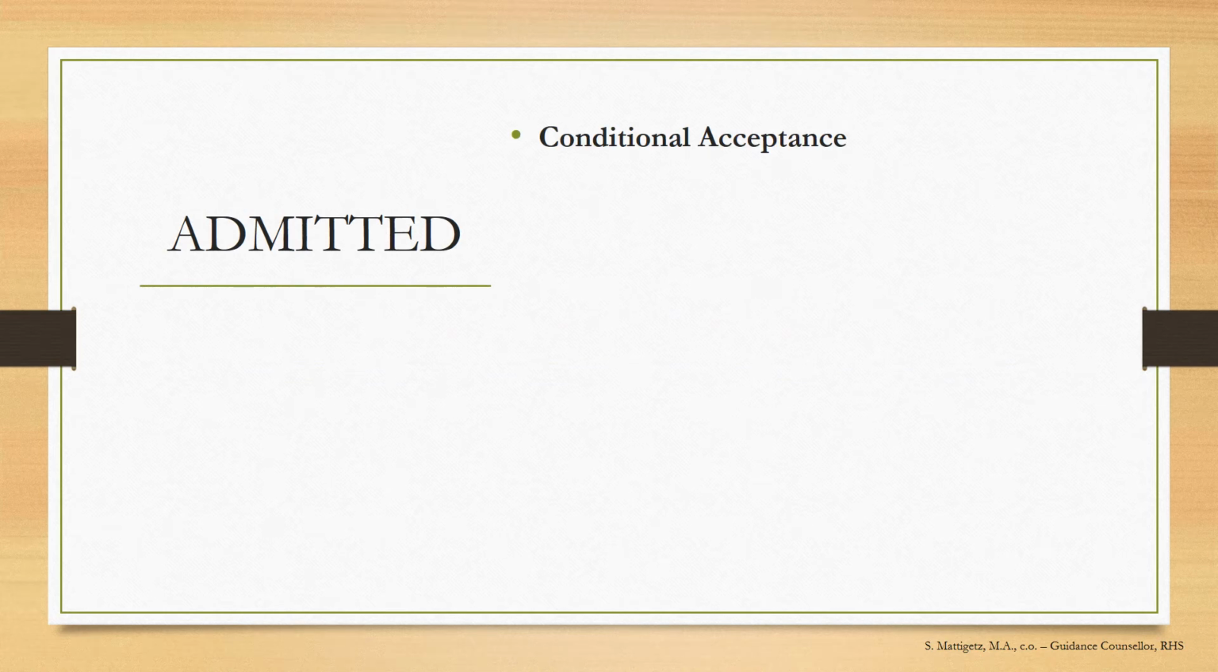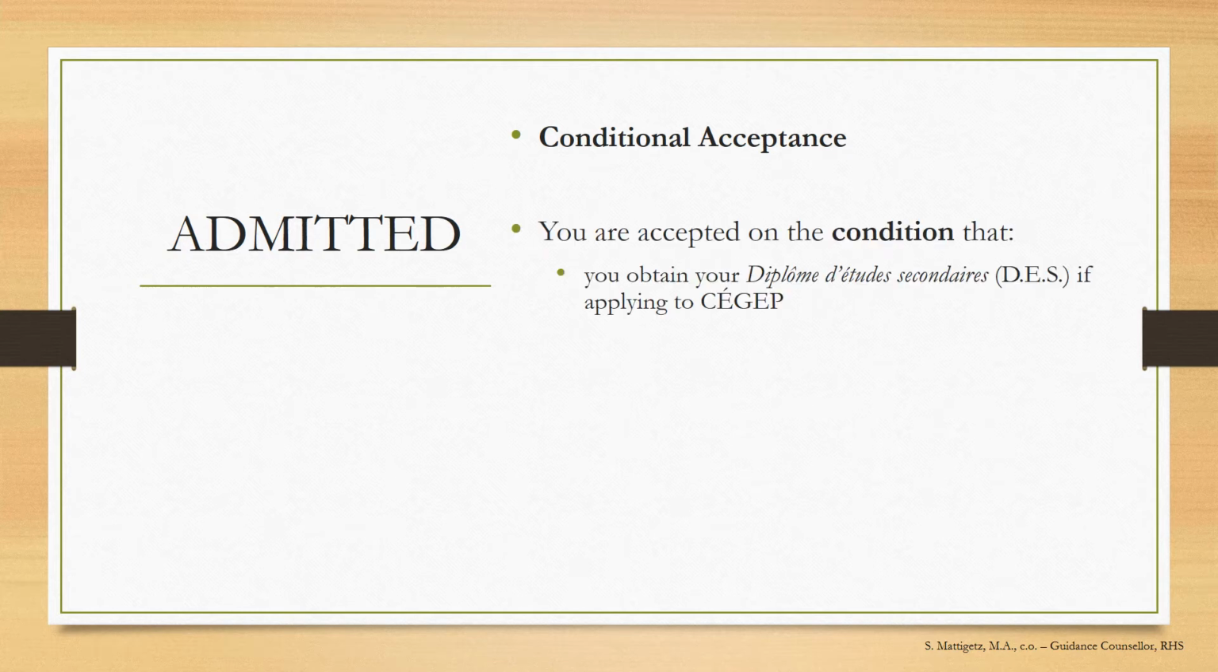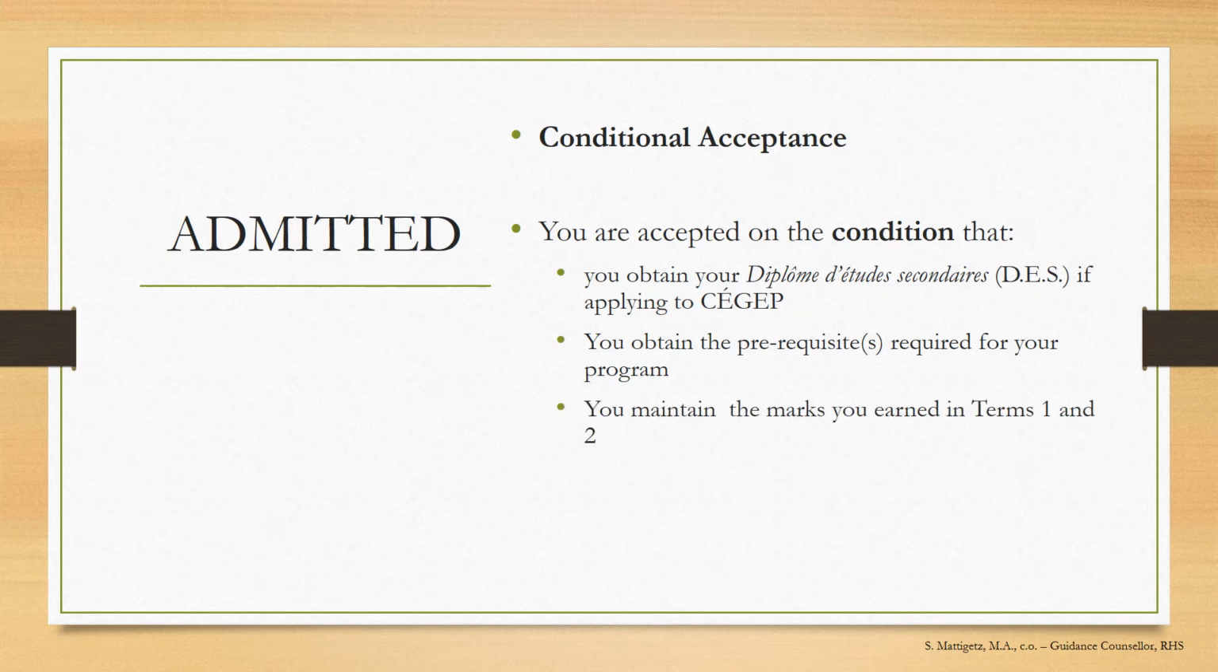If you're admitted, remember that this is a conditional acceptance. What does that mean? You're accepted on the condition that you obtain your high school diploma by June 30th or before you're admitted into CEGEP, you obtain the prerequisites required for your program, and you maintain the marks you earned in terms 1 and 2. So this means keep working hard through to the end of the year.